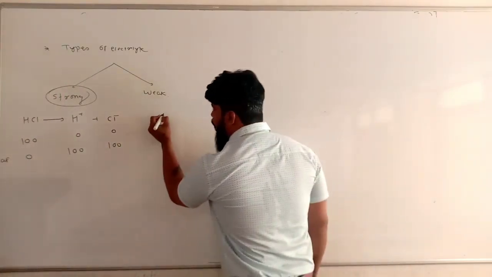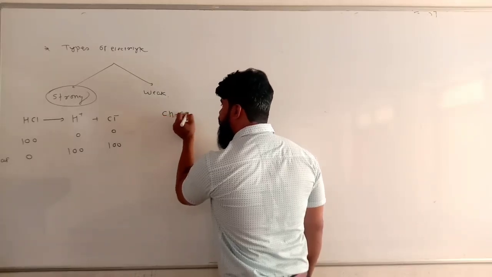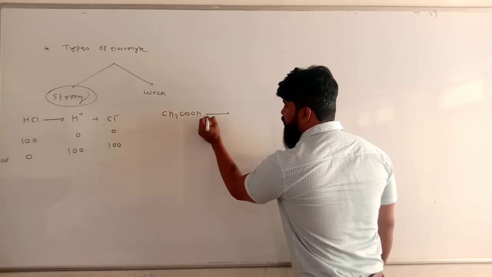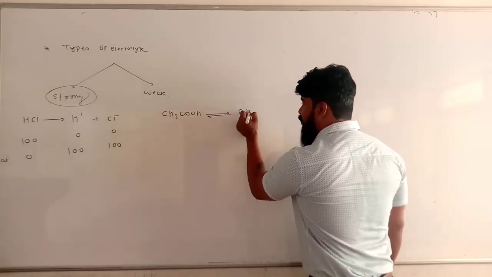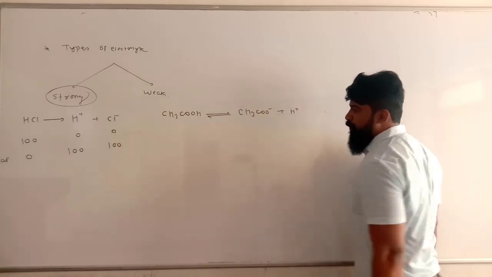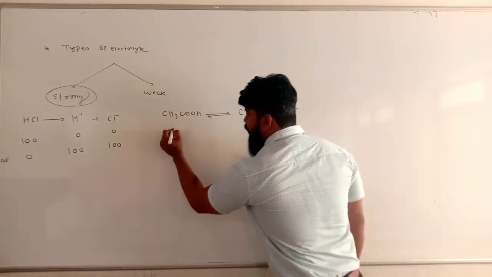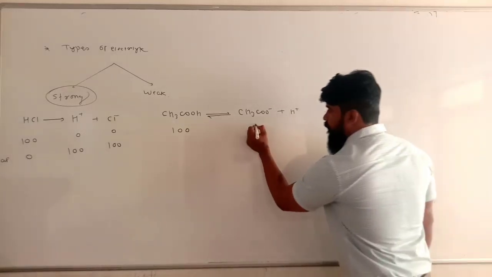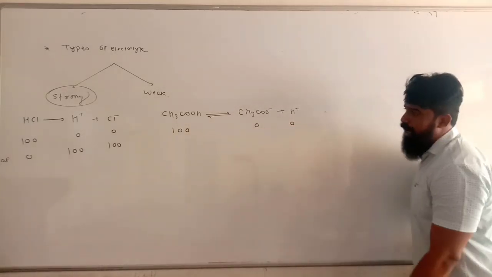But when you look at acetic acid, CH3COOH, it is a weak electrolyte, dissociated in a reversible manner into CH3COO minus and H plus. Suppose initially we have 100 molecules of acetic acid, just for an example. There are 0 acetate and H plus ions.